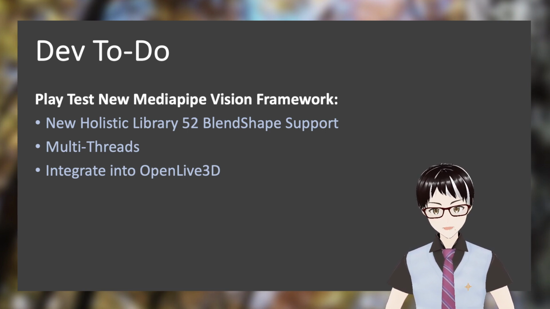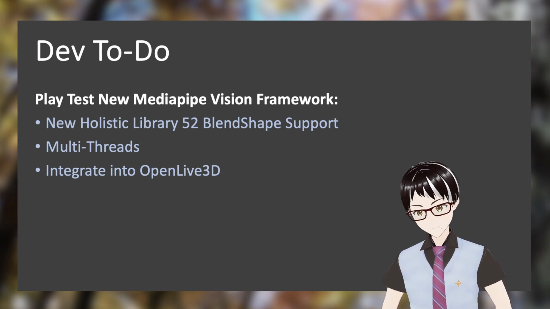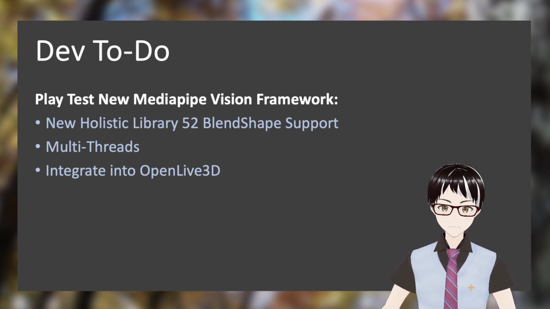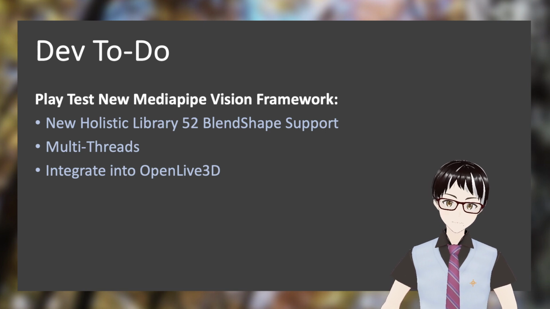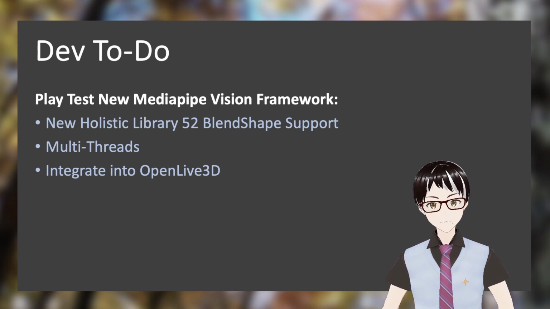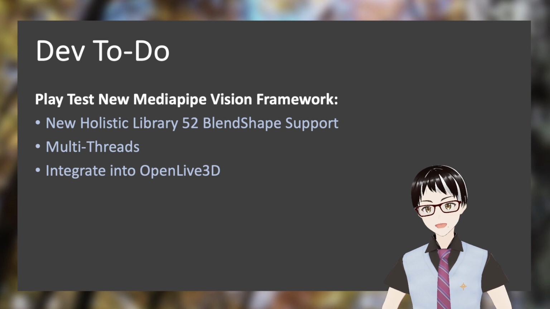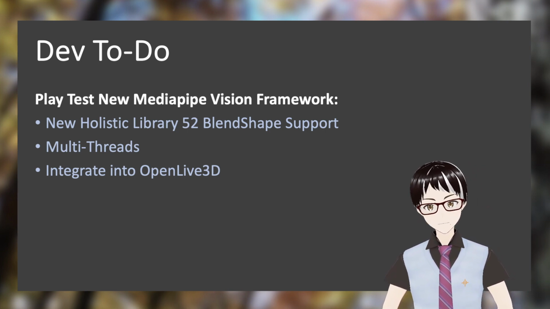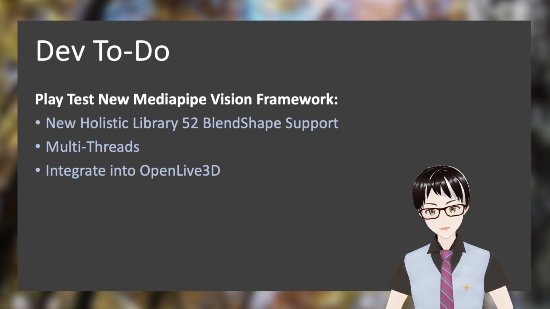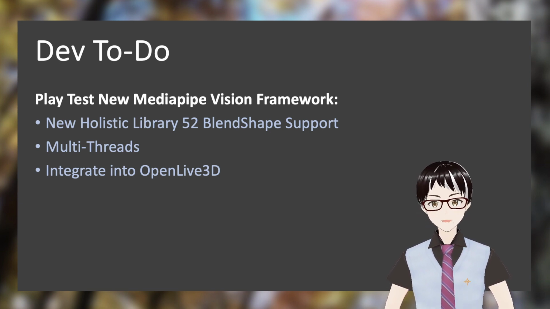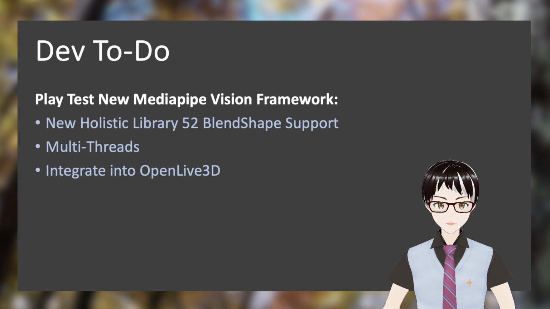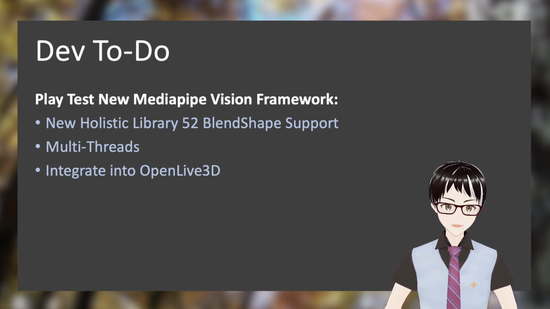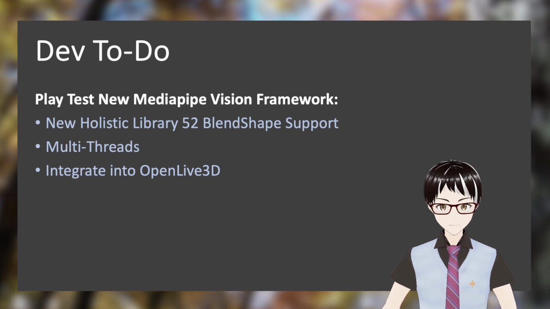And another thing that we really need to test is how we can use the multi-thread setup for the new framework. And this will be critical, right? If we cannot have this multi-thread setup for the framework, we will not be able to do the migration, because a lot of the performance issues previously were tackled using these multi-thread approaches so that we can reach 60 or 120 or even more frames per second.